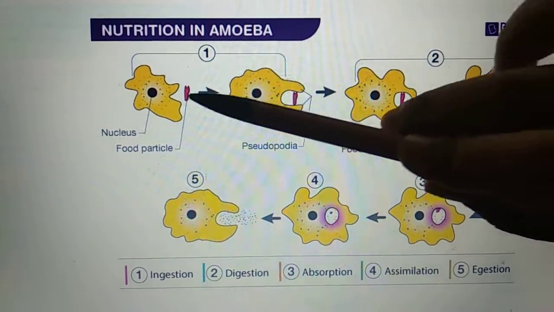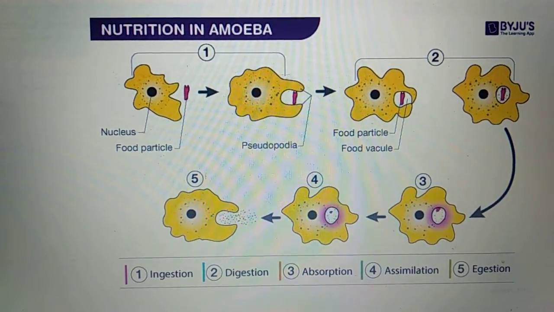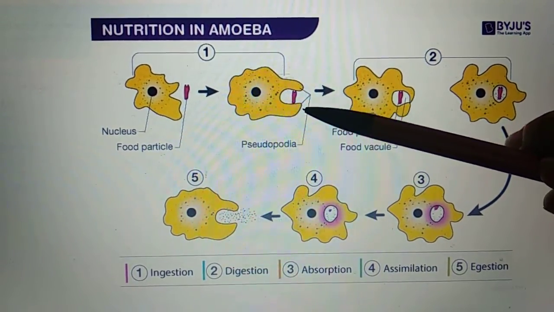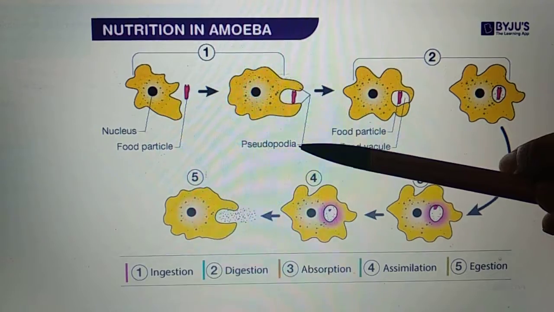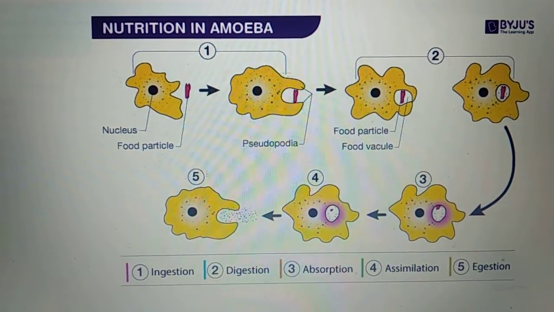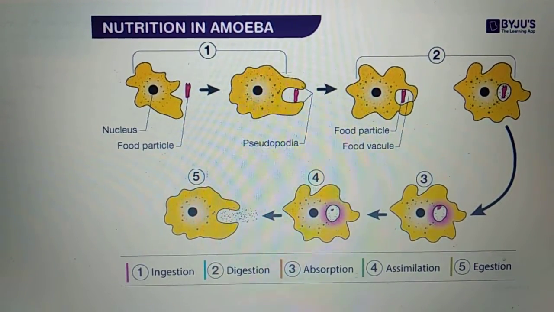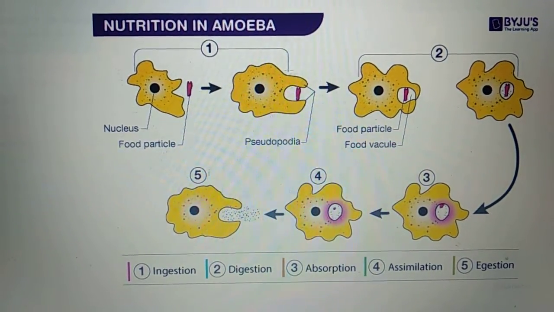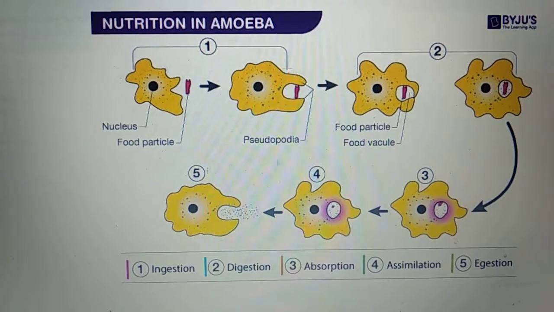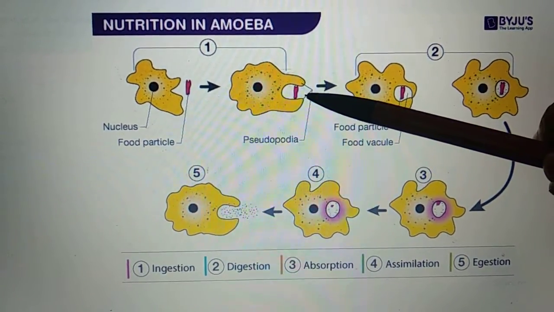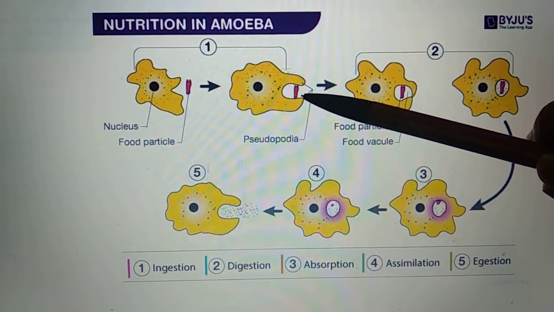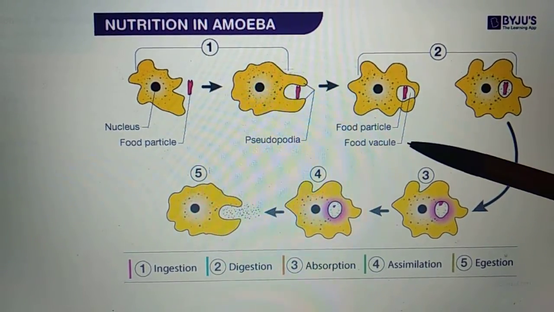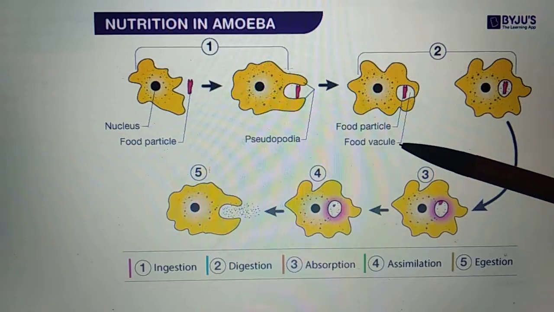Amoeba has got an excellent feature, children, that it can change its shape. So it will change its shape to produce a foot. This foot is called pseudopodia. We call it a false foot because it does not exist permanently, unlike the foot which we have, that is a true foot because it is always there, whatever the condition. Now it will be engulfing or taking in the food along with a drop of water. You can see food along with a drop of water is called the food vacuole.